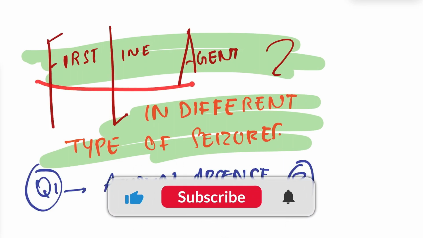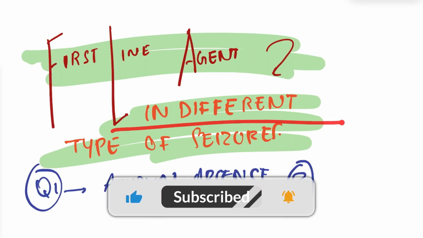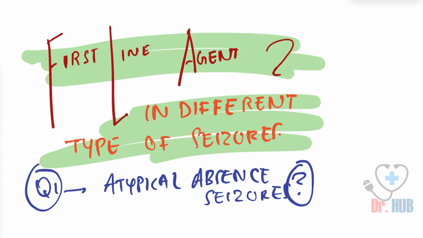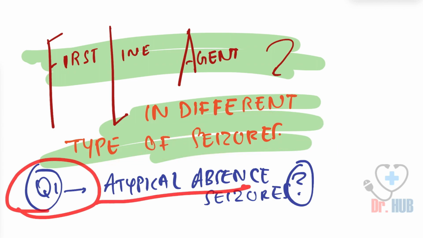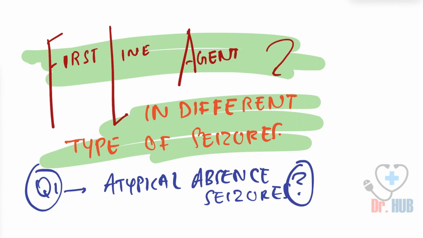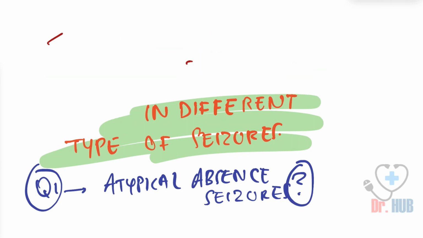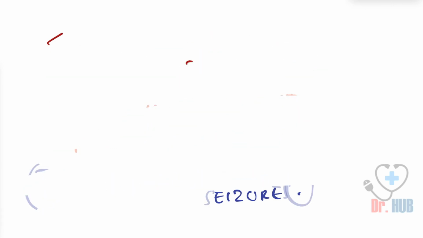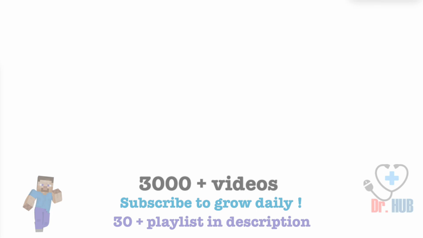Going to discuss the first line agents in different types of seizures. And as we begin, we will ask a question, that is, in terms of the atypical absence seizures, what is the medication? So we'll find out this answer and learn in detail about this subject.